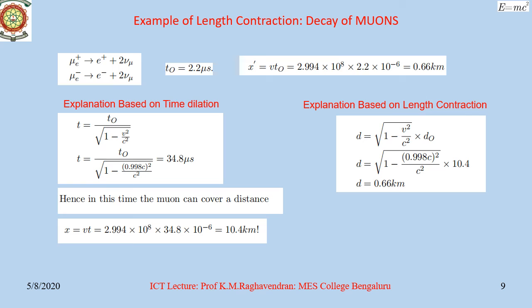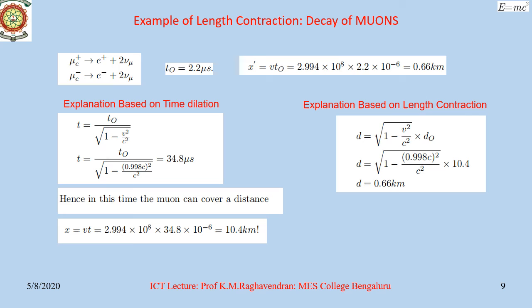The moving muons have a lifetime 16 times larger than those at rest. That is, although the lifetime of the muon in its own frame is 2.2 microseconds, it can reach the ground from an altitude of 10.4 kilometers because in the frame in which the altitude is measured, that is the Earth, the measured lifetime of the muon is 34.8 microseconds.